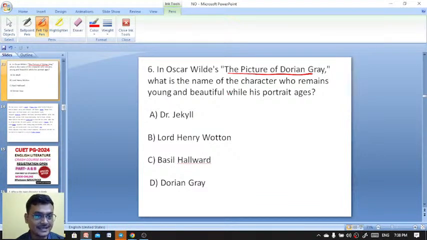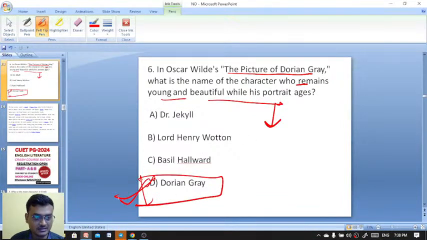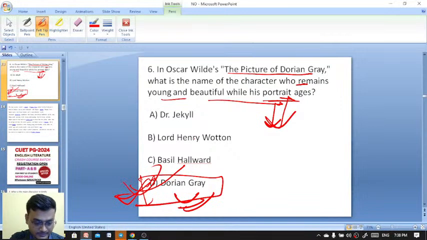Yeah, exactly. This is one of the magnum opus works by Oscar Wilde. Here, what is the name of the character who remains young and beautiful while his portrait ages? Here, Dorian Gray, the titular character, who remains young and beautiful while his portrait ages. Dorian Gray is the right answer. Okay, the titular character. Exactly, Anandita, Saurabh, Shrita, everyone.